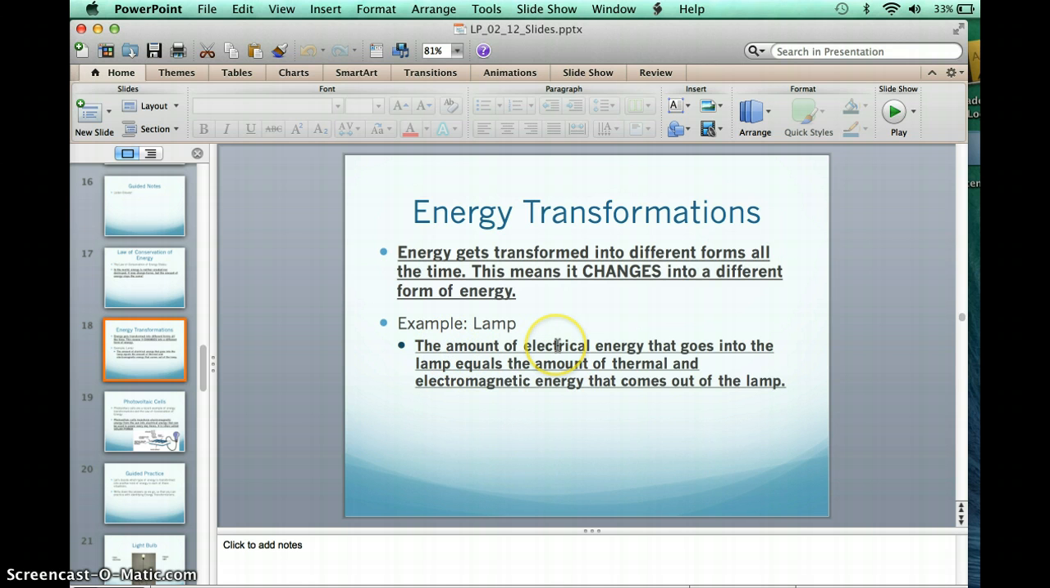The amount of electrical energy that's going into the lamp equals the amount of thermal and electromagnetic energy that is coming out of the lamp once you turn it on. All that's happening is it's changing from one form of energy to another. Okay, that point's really key, so feel free to just take some seconds with this and understand that.